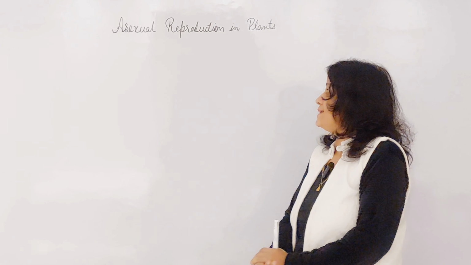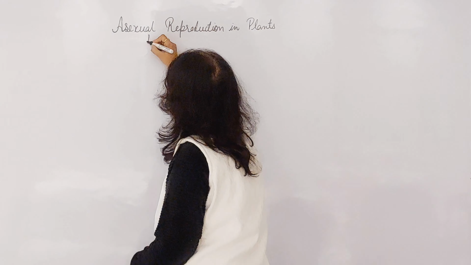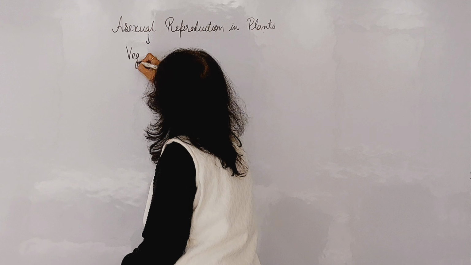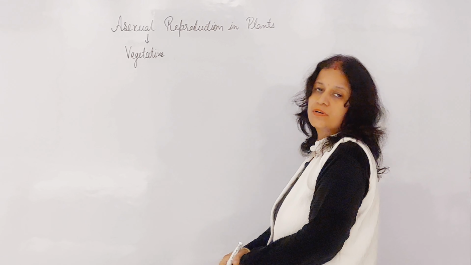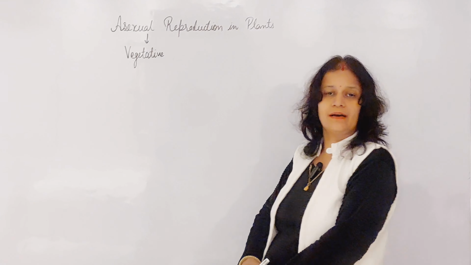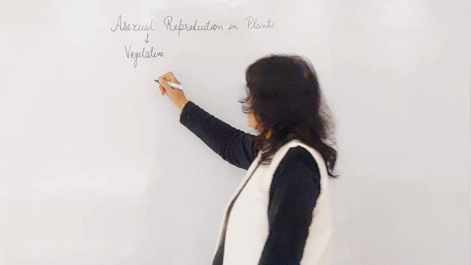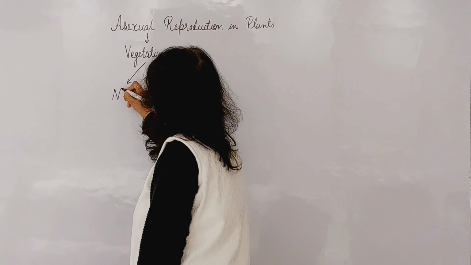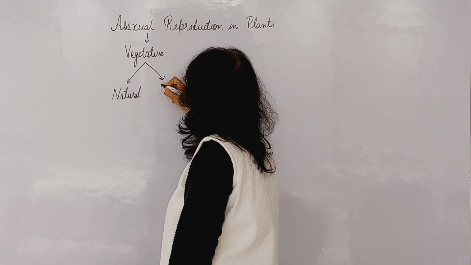Now, the topic is asexual reproduction in plants. Many plants grow with the help of asexual reproduction, also known as vegetative reproduction. In this, plants grow with the help of vegetative parts, not reproductive parts. Vegetative parts of the plants are roots, stems, leaf, etc. There are two types of vegetative reproduction. First one is natural and second one is artificial.